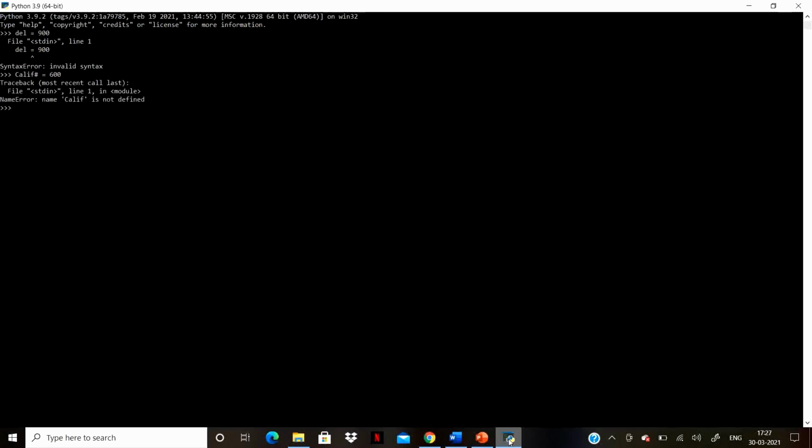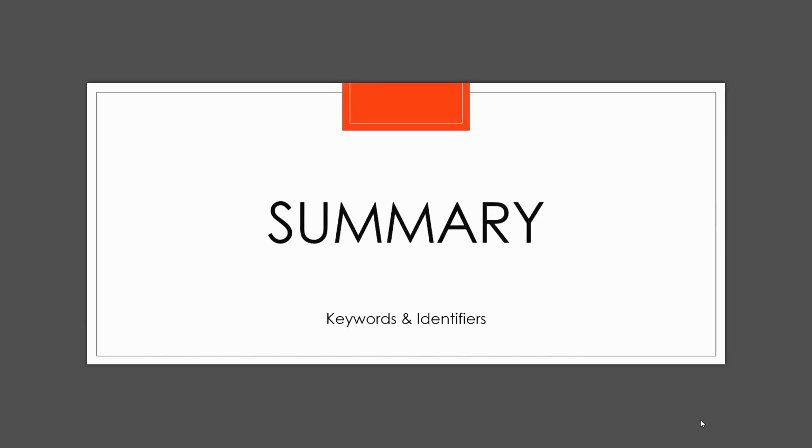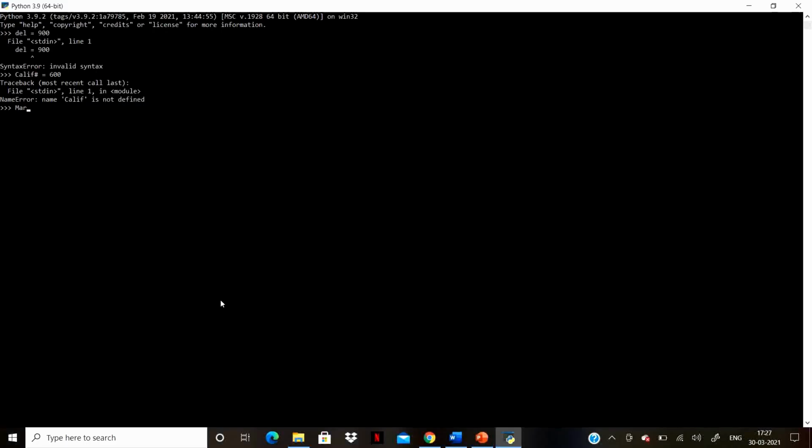For instance, Margarita, where M is in uppercase, and margarita, where m is in lowercase, are different identifiers or variable names as such. A keyword cannot be used as an identifier.